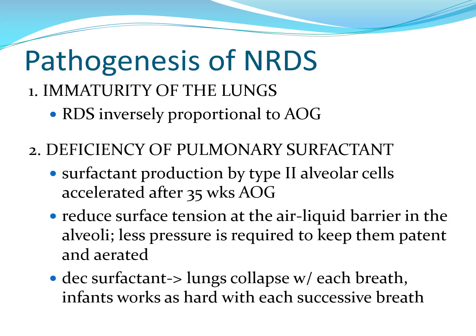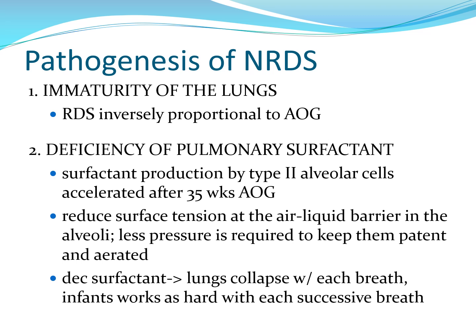The pathogenesis of neonatal respiratory distress syndrome lies on, number one, the immaturity of the lungs, and number two, the deficiency of pulmonary surfactant. In the immaturity of the lungs, the NRDS is inversely proportional to the age of gestation.